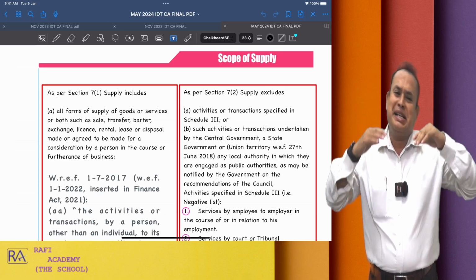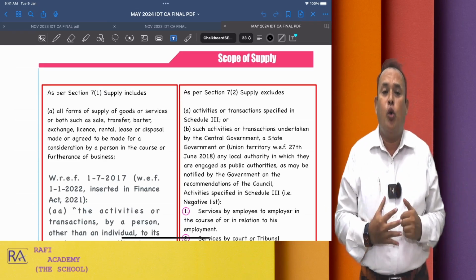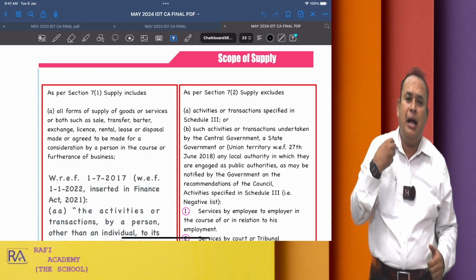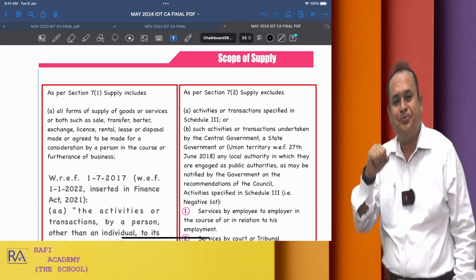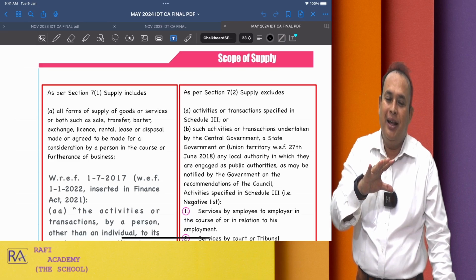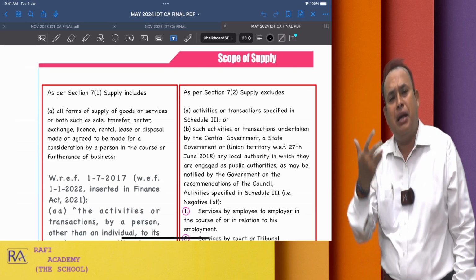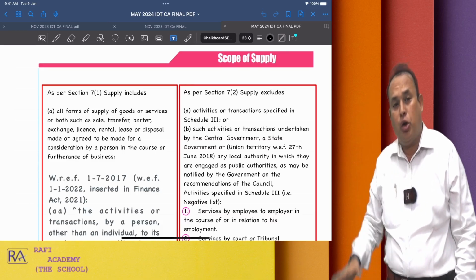Sir, it is carried out for consideration, sir, but not in the course or furtherance of business, sir. What do you mean by this? With one example I am going to present in front of you. My dear friends, I am Mr. Rafi, a retired professor from Anna University. For example, I owned an Ambassador car, olden days Ambassador car, which I sold to a particular company, Car Deco.